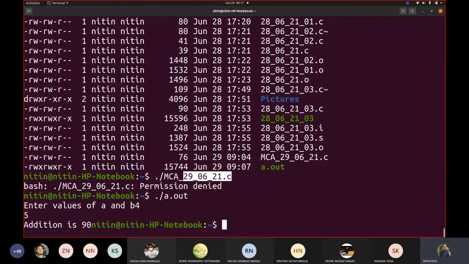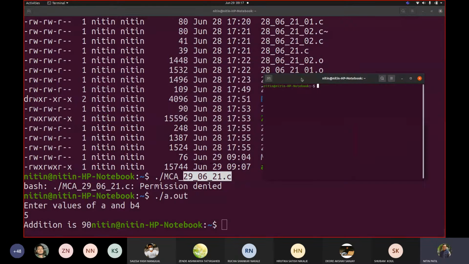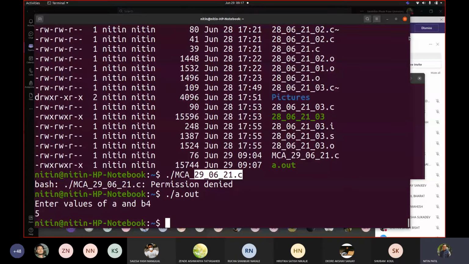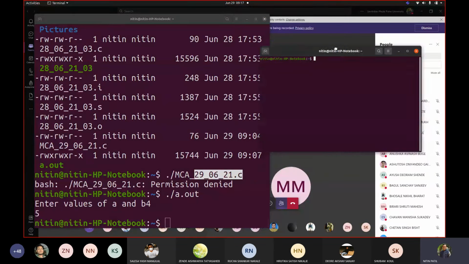So it is asking me to input some values. Now what it is displaying, let us not worry about much, but at least it got executed. So what happens there? Let me open another window. Control Shift N. Can you see two windows now? I am opening two terminals. This is terminal 1 and this is my terminal 2.